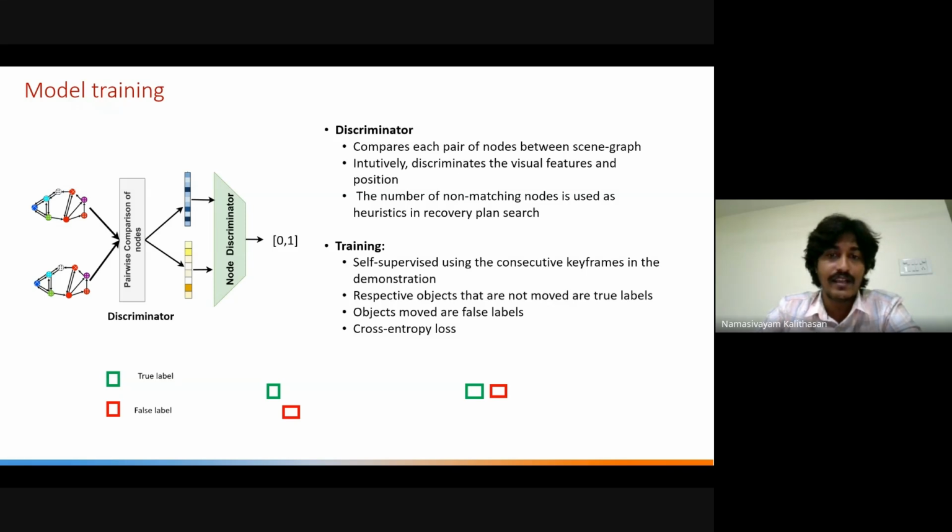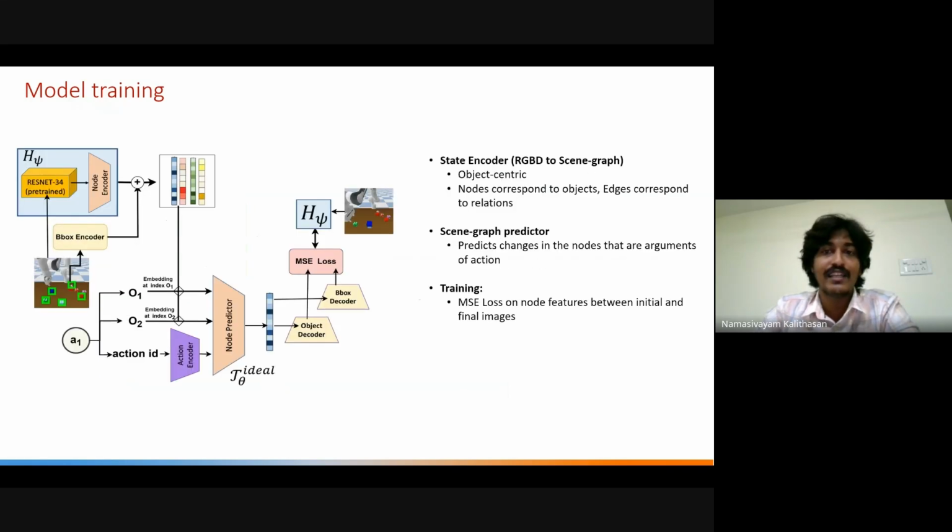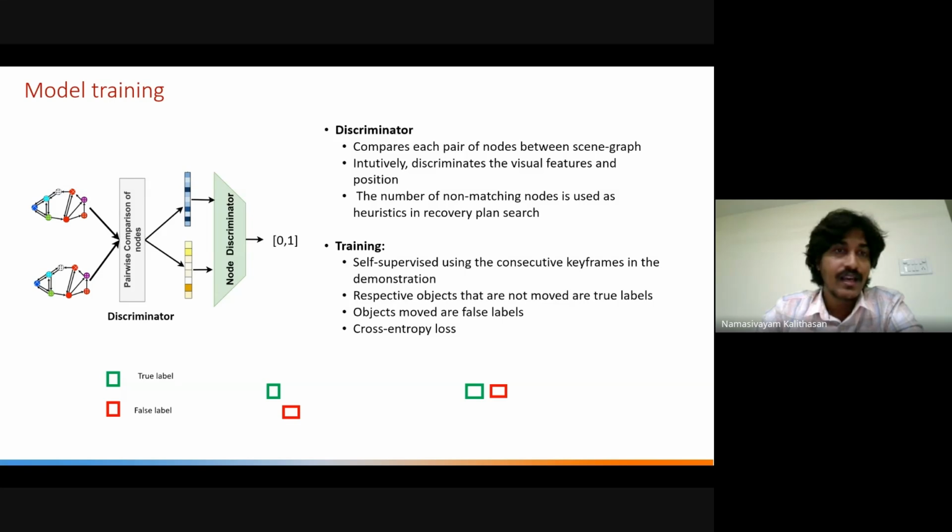Now the discriminator training: the scene graph predictor and state encoder are trained together, and this is straightforward because we have the supervision. For the discriminator, we don't have the supervision. We only have the correct outputs. We don't have the failure states.